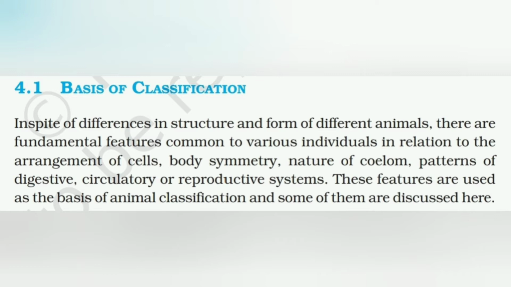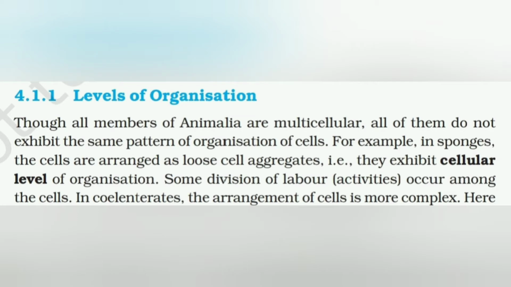So, in spite of differences in structure and form of different animals, there are some fundamental features common to various individuals in relation to the arrangement of cells, body symmetry, nature of coelom, pattern of digestive, circulatory, or reproductive system. These features are used as the basis of animal classification, and some of them are discussed below. Levels of organization. The very first feature on which the animals are classified is how the organization of cells is present, which level is present in the organism.